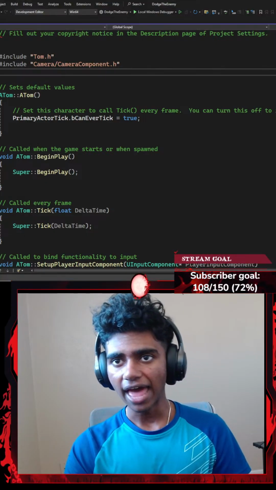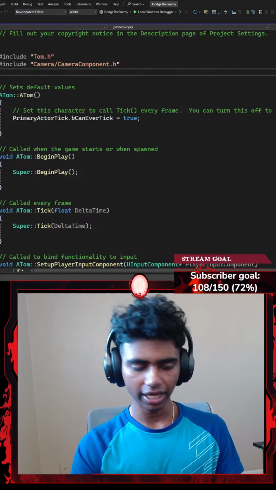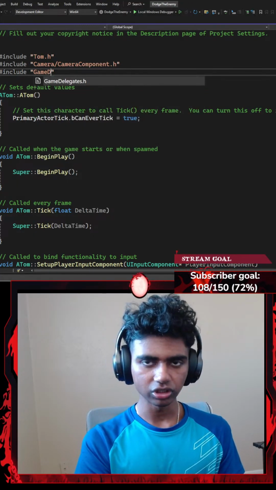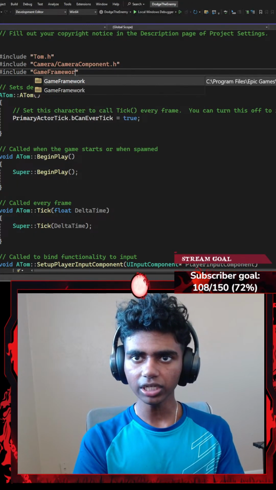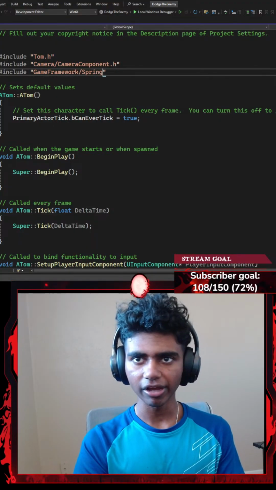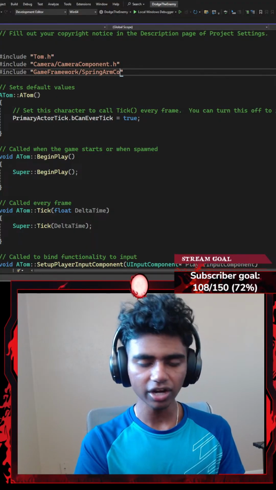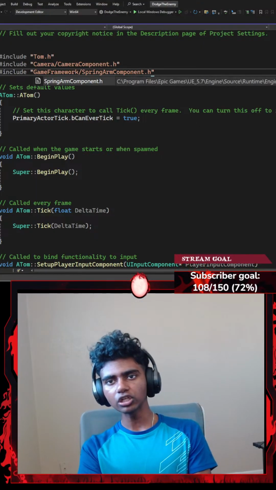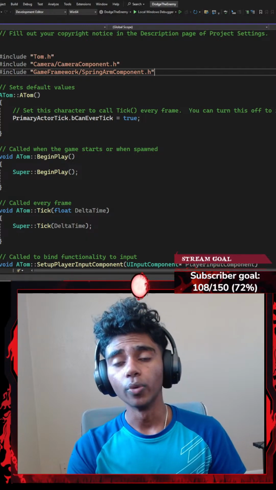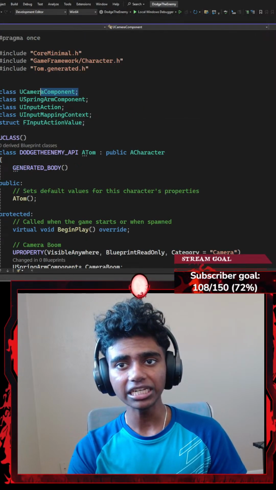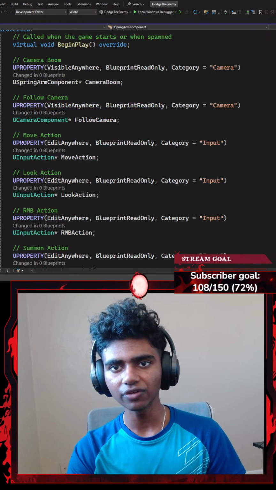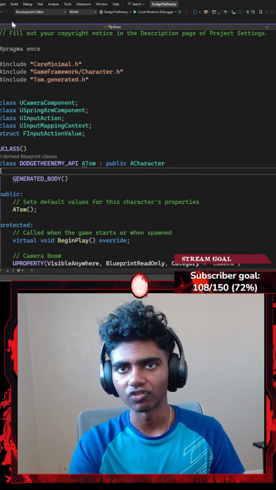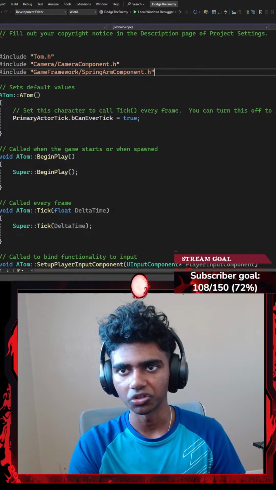There we go. And then once I'm done with this, I'm going to include something from my game framework. So from my game framework, I want to include my spring arm component's header file, component.h. Okay, so I'm including my spring arm component's header file, which now gives value to these two empty classes that I created here and used for no real reason up here. I mean, you guys do see the reason that I just included those files. So they basically have some kind of content to them now.